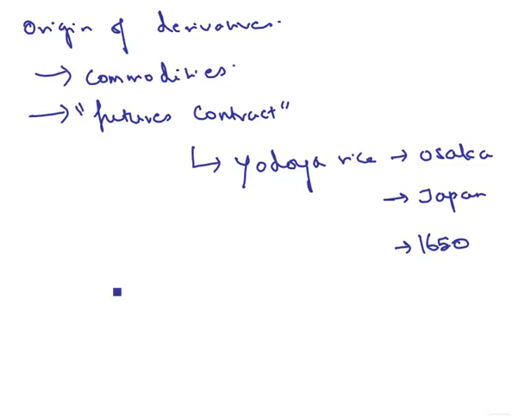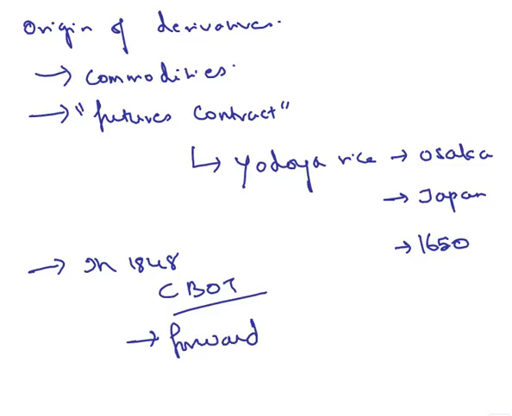In 1848, the Chicago Board of Trade (CBOT) was established to facilitate the trading of forward contracts. So first futures contract came, and then the forward contracts came on various commodities. From then onwards, the futures contracts on commodities have remained more or less in the same form as we know them today.